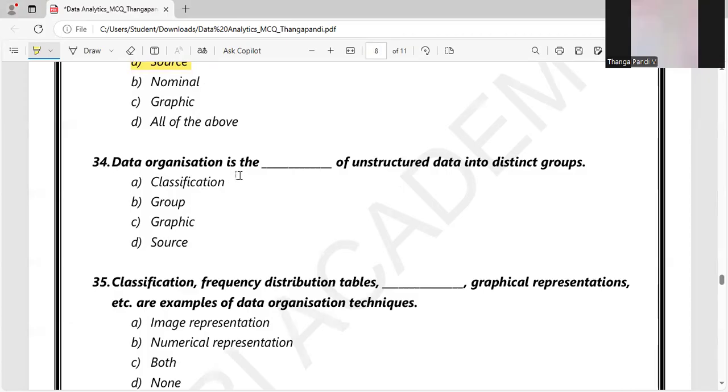Data organization is the task of organizing unstructured data into distinct groups.